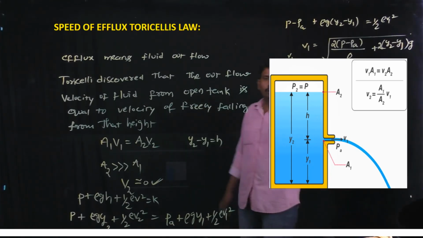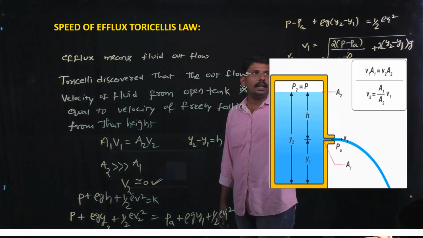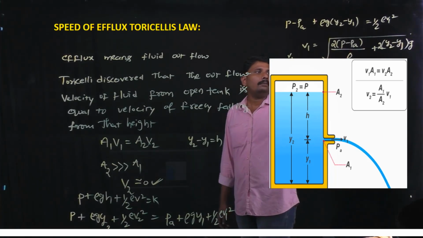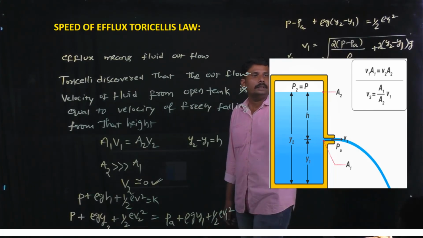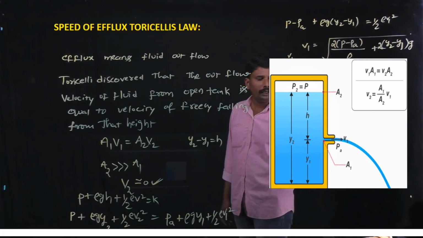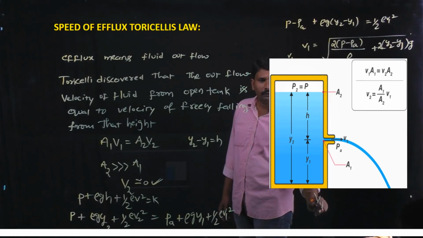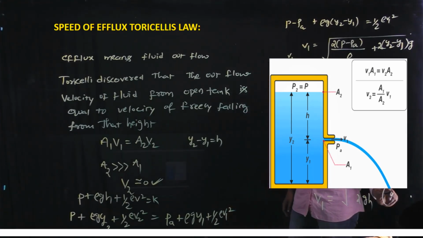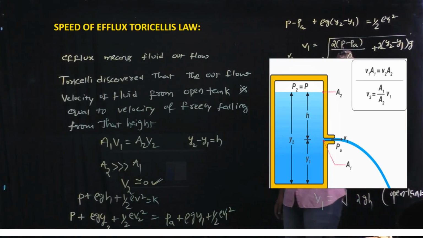If this is an open tank, then P is also equal to Pa.